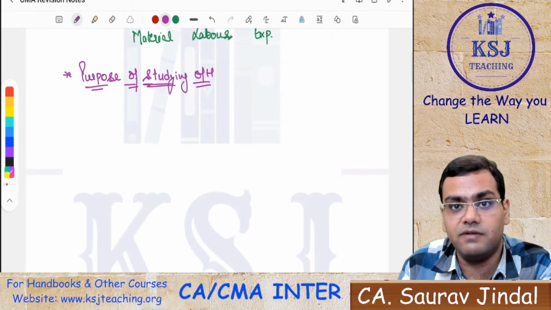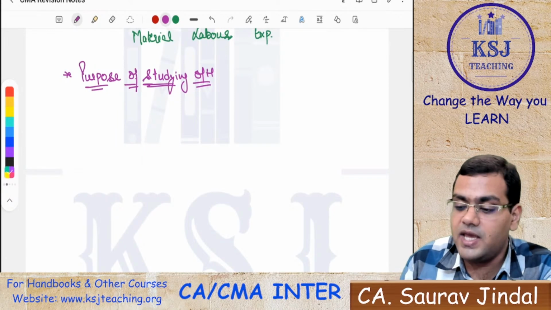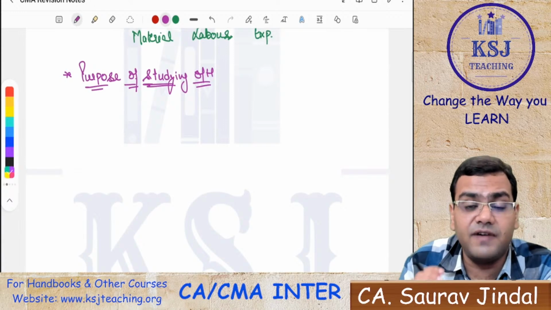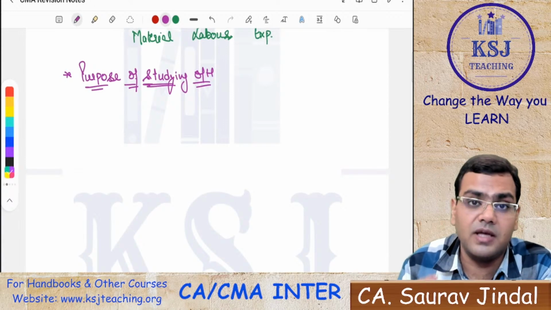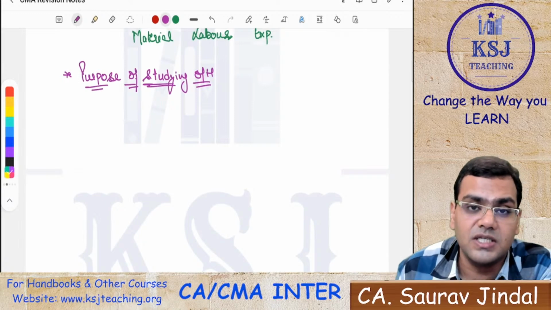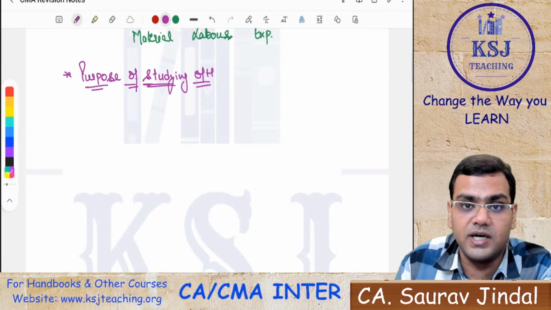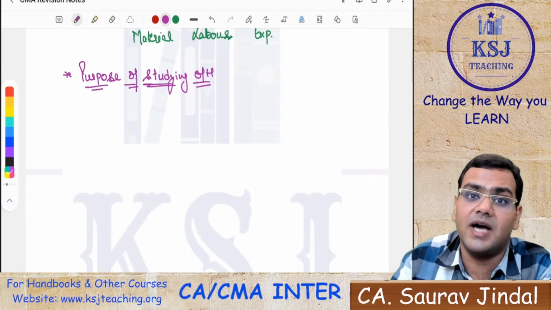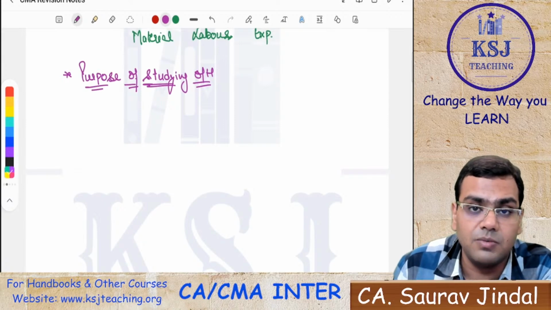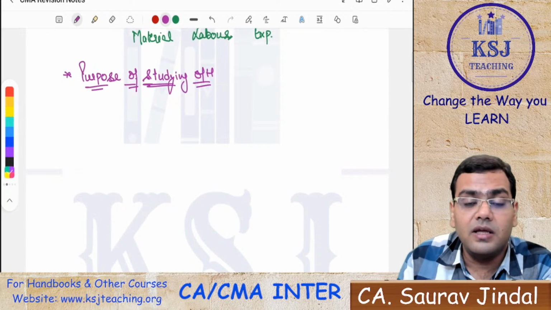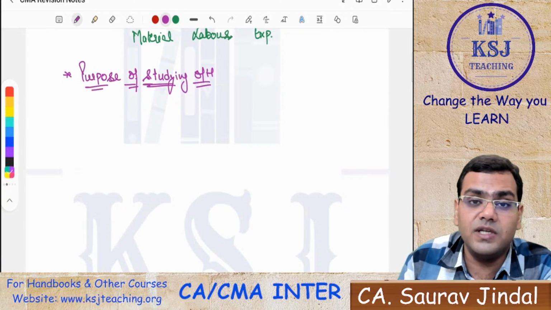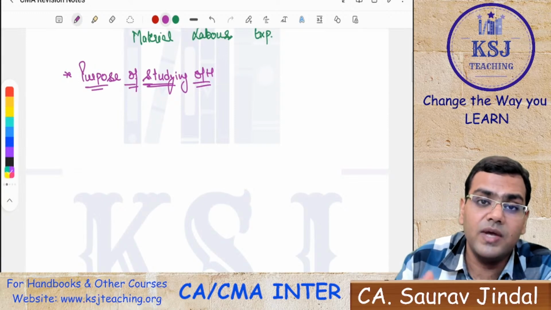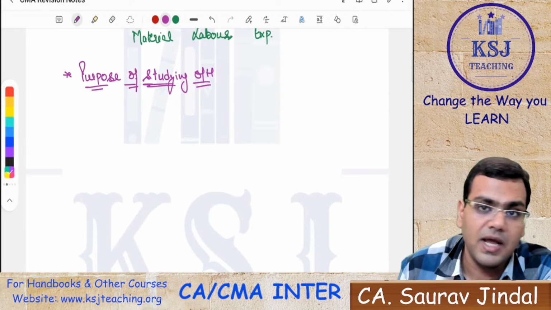And how do we recover it? By hook or crook, by any means, we have to identify this cost in one unit of finished product. That is the ultimate goal of overhead costing: whatever this indirect cost is, you have to make it identifiable. It is not directly identifiable in one unit of the finished product, but through the steps that you follow, you make it identifiable, so that we are able to recover this cost from our customer.